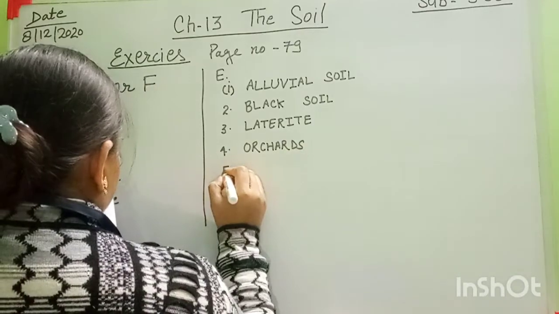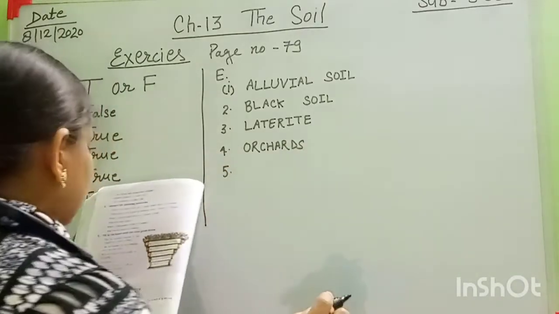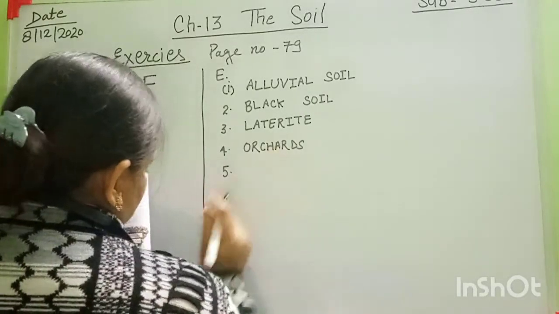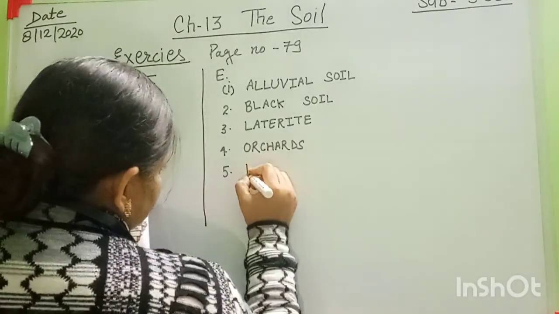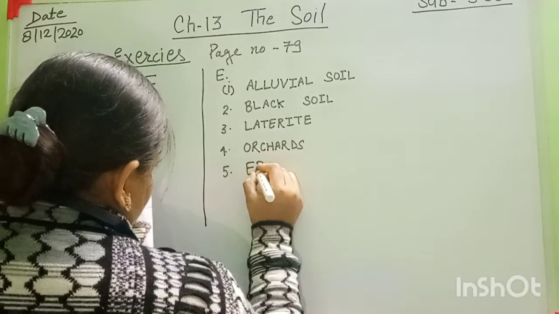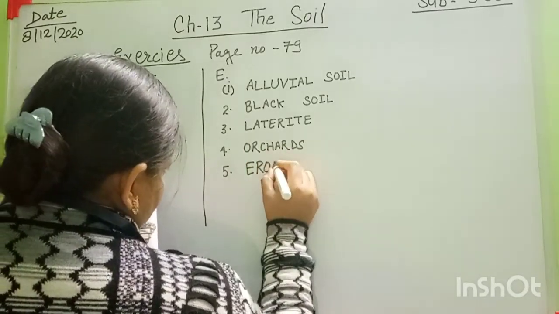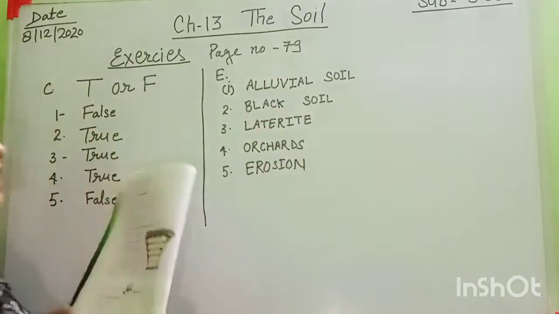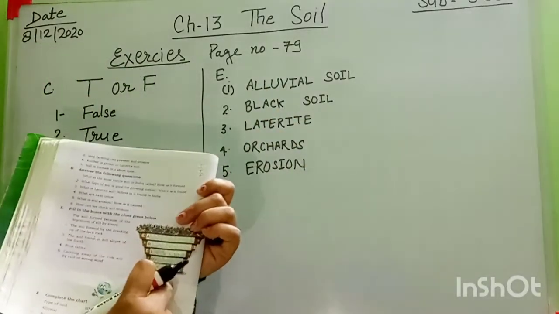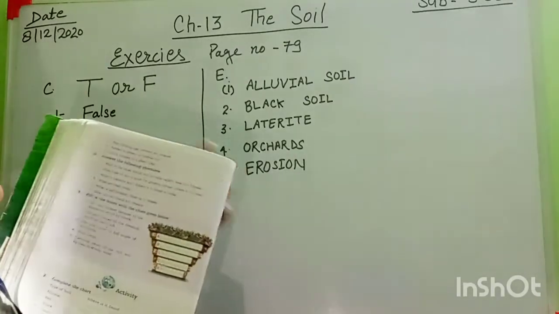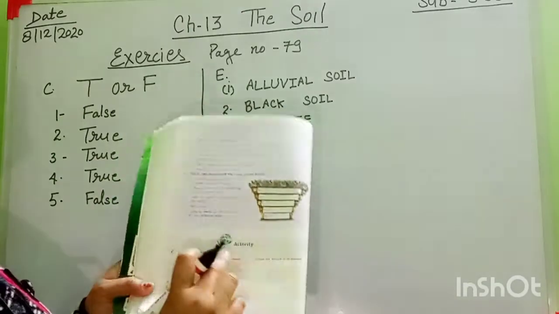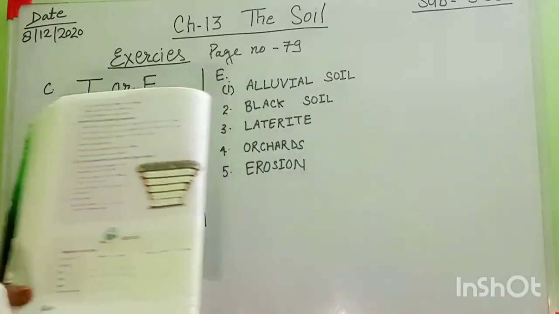Number 4 is fruit farms, that are orchards. Number 5 is carrying away of the rich soil by rain or strong wind. E is given here. That word is erosion. Everyone mention all the spellings in the boxes in your book. All of you complete these exercises now in your books. The activity is your homework.